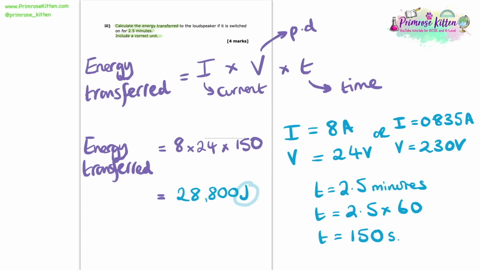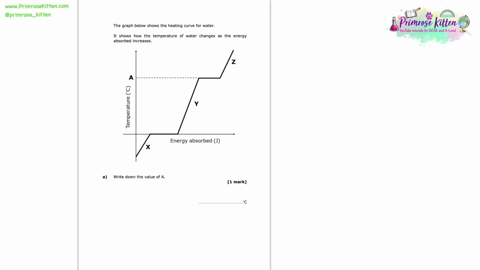joules. If you were feeling fancy, you might have ended up giving your answer as 28.8 kilojoules. However, I probably wouldn't do that unless I was asked to in an exam, because you're opening yourself up to making mistakes, converting it incorrectly. So I would just get my calculator value and then recognise that energy is measured in joules. So that's our answer.